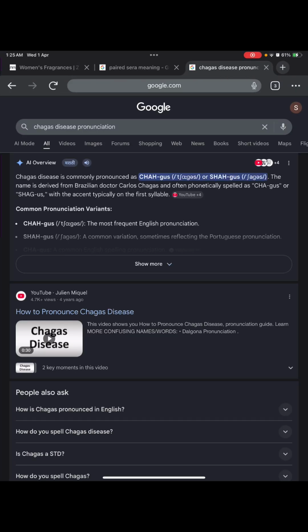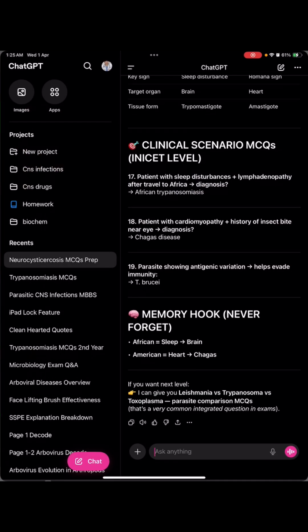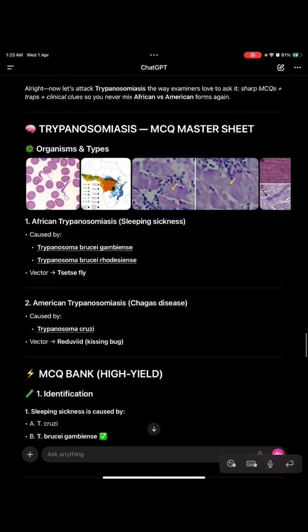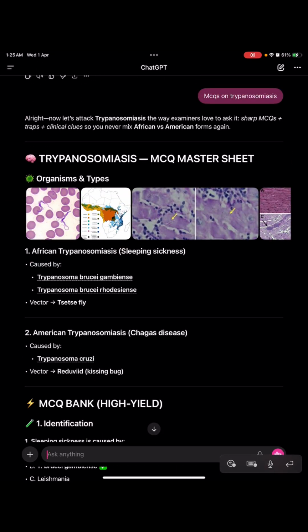So it's Chagas disease, I can say. Be quick, there are 2 forms. African is sleeping sickness and American is Chagas disease. African is caused by Trypanosoma brucei gambiense and brucei rhodesiense, so G and R, and the vector is the tsetse fly. American is caused by cruzi, Trypanosoma cruzi in America, and the vector is the kissing bug, called the reduviid bug.